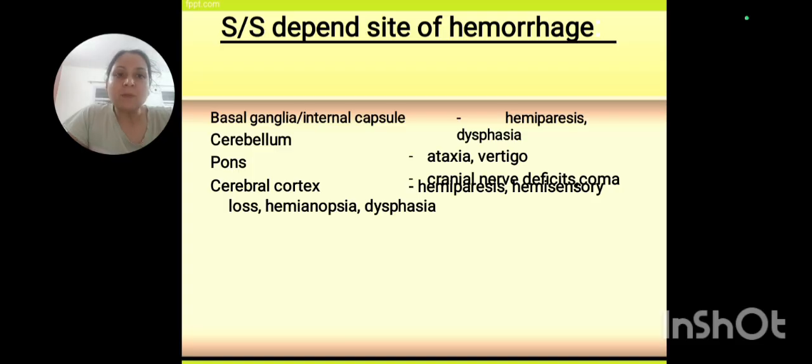Fine. Vertigo is things moving around. The person will complain that all the things or the surroundings are moving. Fine. And you understand cranial nerve deficits. Depending upon the area of involvement, third nerve, fourth nerve, facial nerve, trigeminal nerve, depending upon which cranial nerve is affected, you will find the signs and symptoms. We will go through the cranial nerve examination in detail in another video.